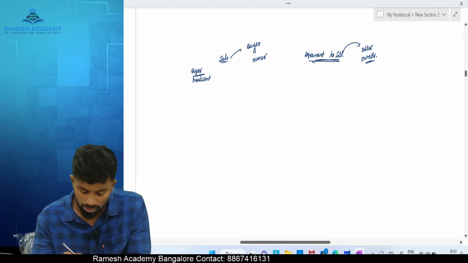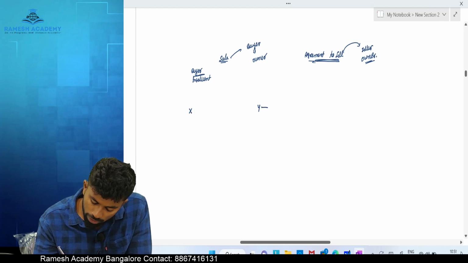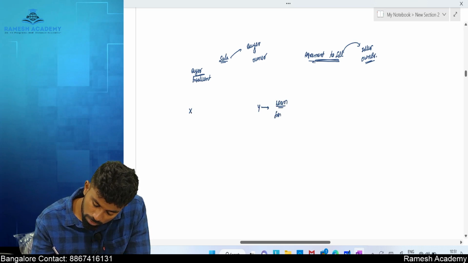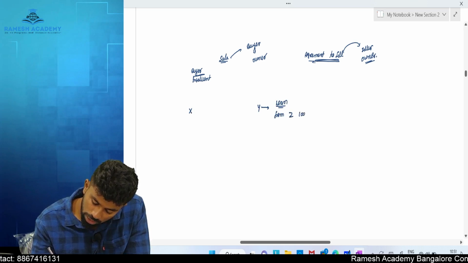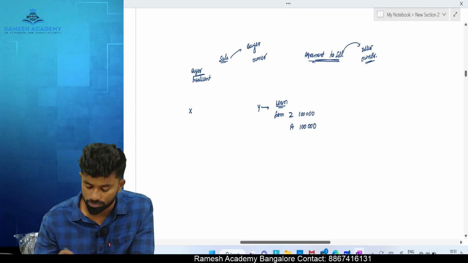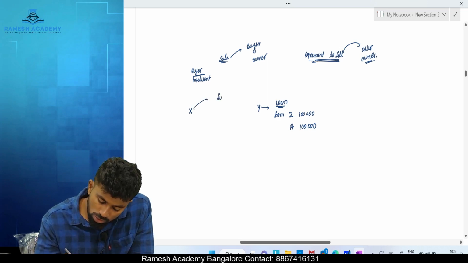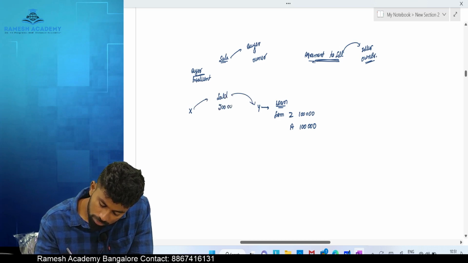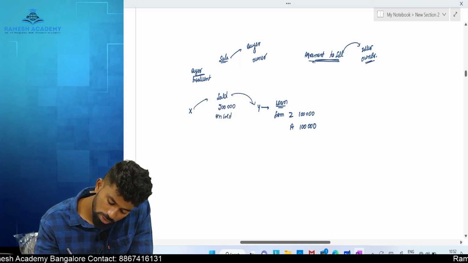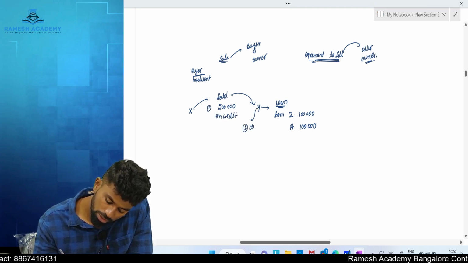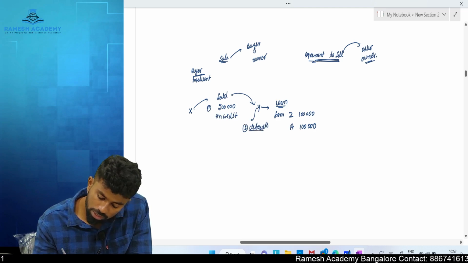Okay, listen. X, Y. Y has taken a loan from Z, 1 lakh, and from A, 1 lakh. Now after this, what happened? X sold goods worth 2 lakh on a credit basis. Now Y defaults. He defaults in the payment of money and he claims insolvency.